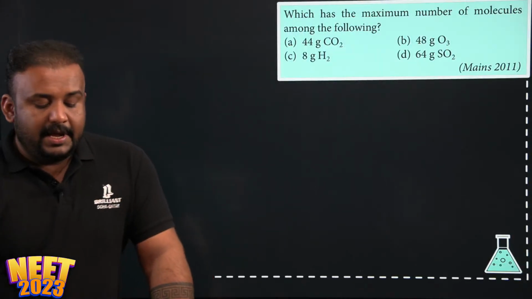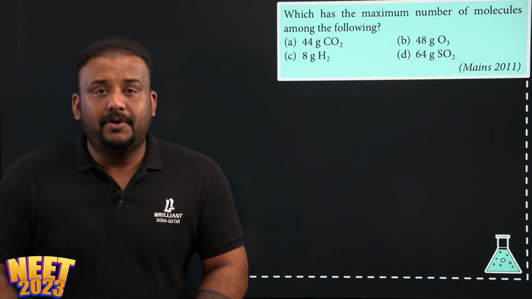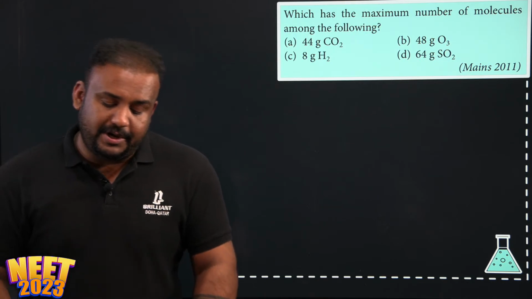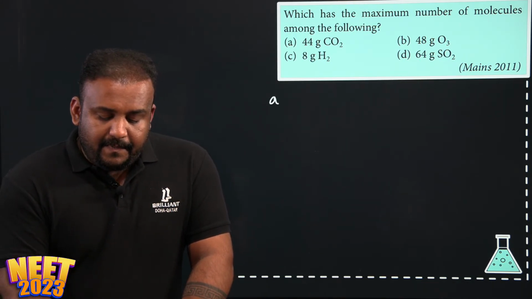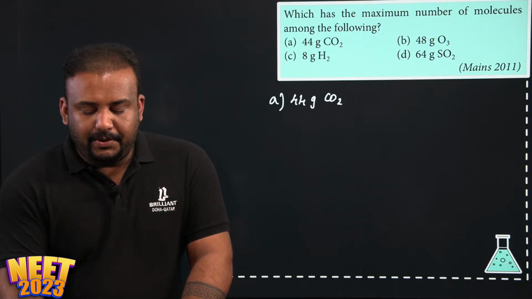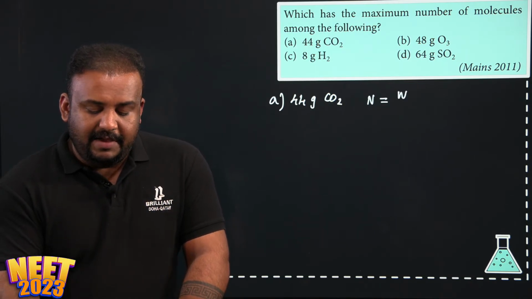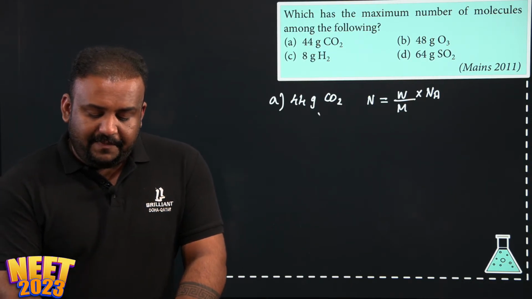Okay. Next question. Which has the maximum number of molecules among the following? See, 44 gram of carbon dioxide. See, I told you already the formula to find the number of molecules. What is the formula? Given weight by molar weight into Avogadro number. Correct? So in case of 44 gram of carbon dioxide, what is the given weight?